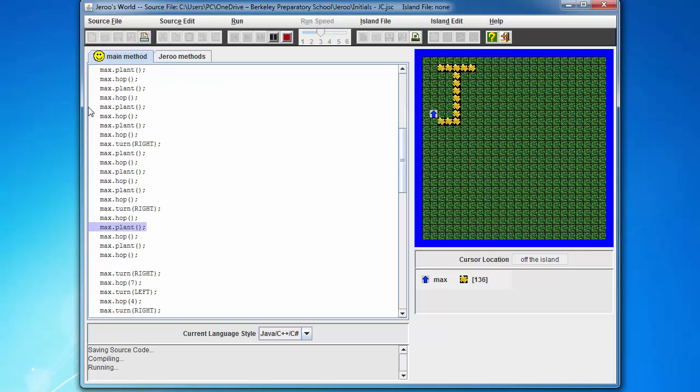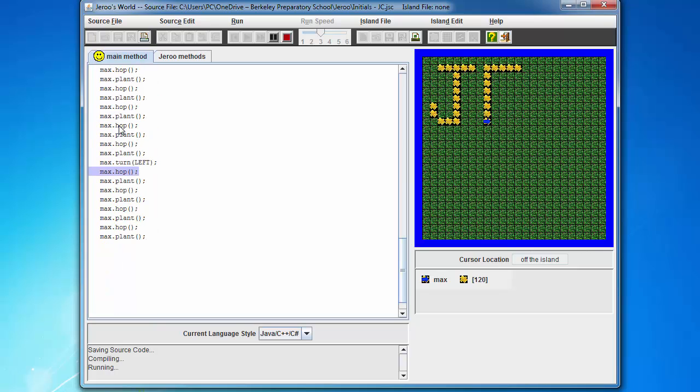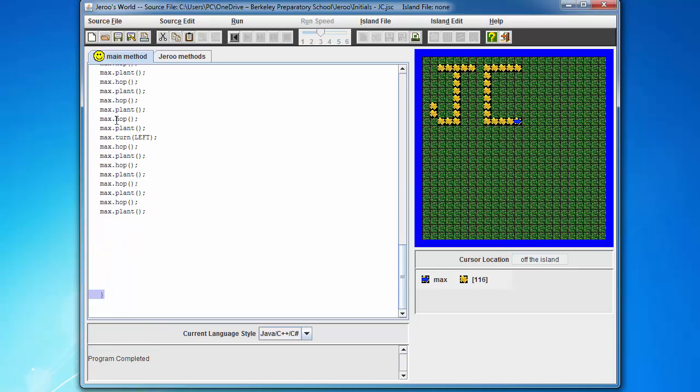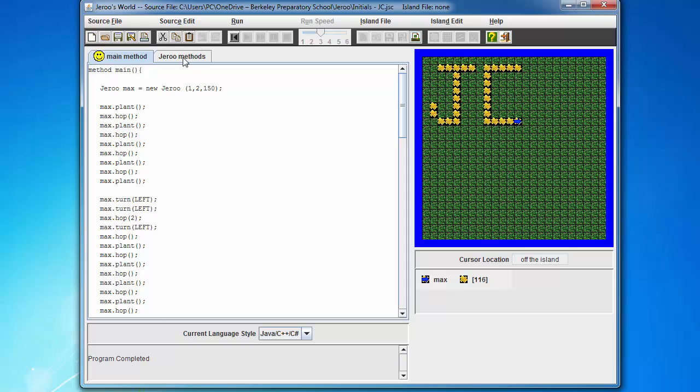Okay, now this is a lot of individual code. I've got to put max dot. This is an object. Max is our object. Any Jeroo name that you have, that is the quote-unquote object. Then we have to dot to say object dot and then do this particular action. Okay, and what methods allow us to do is write this code one time, and then with one line of code in the main method, it allows us to utilize the same bit over and over and over again.